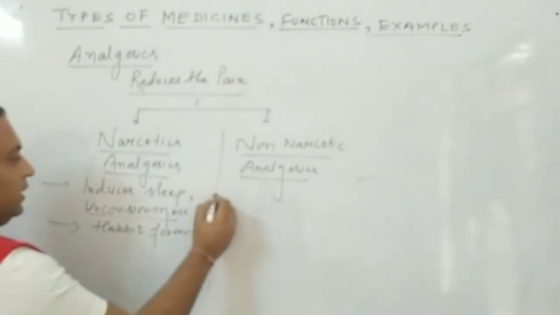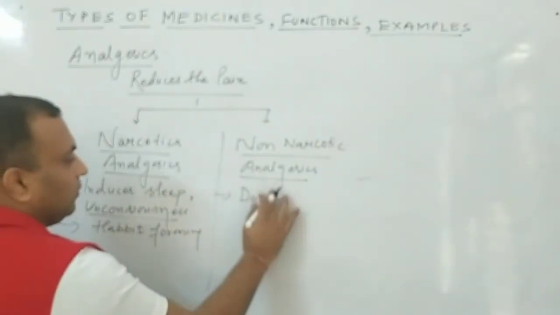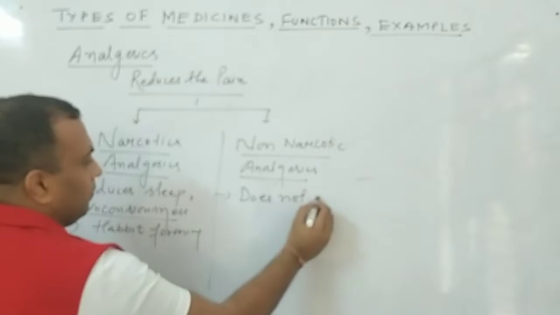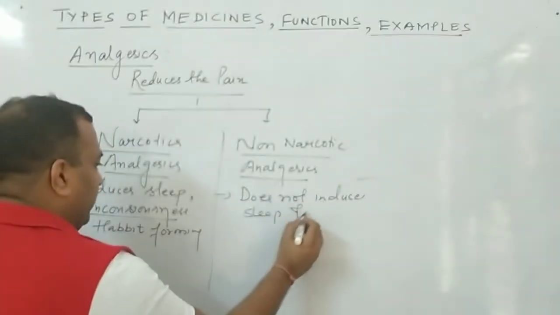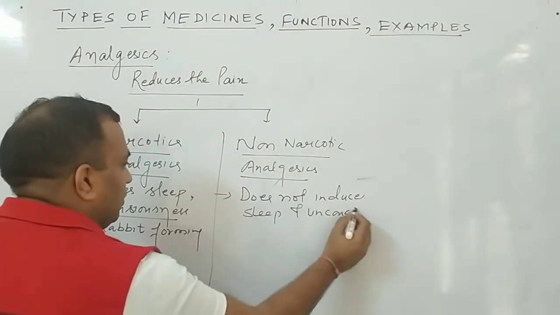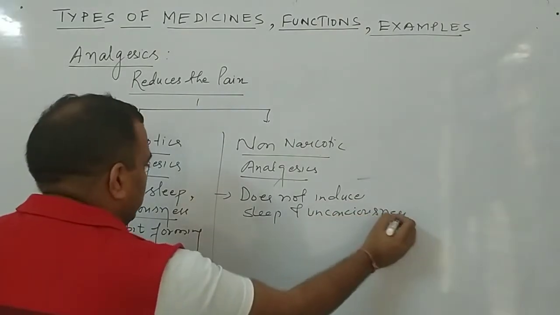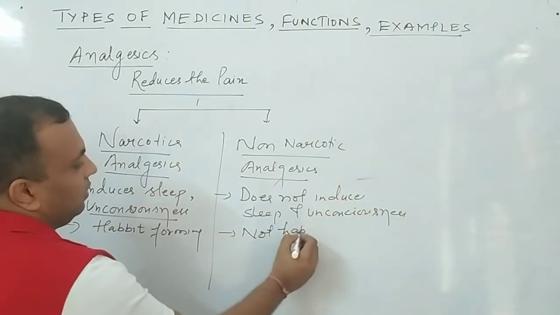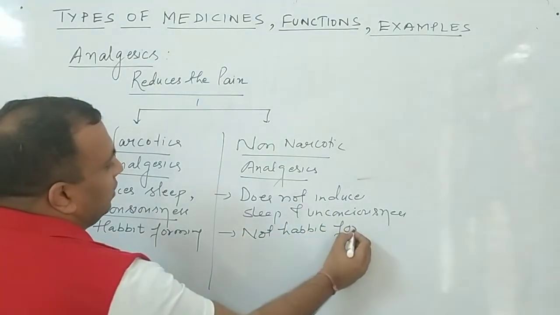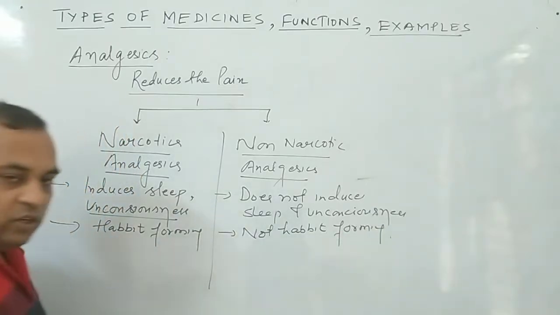Whereas non-narcotic ones do not induce sleep and unconsciousness. Therefore, these are not habit forming. You know the meaning of this?